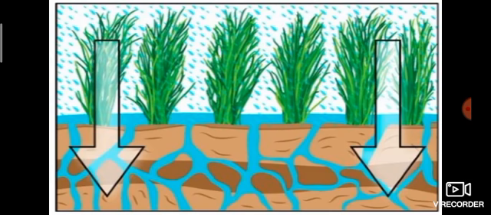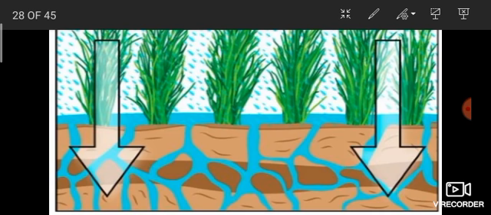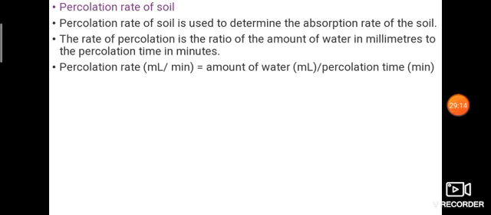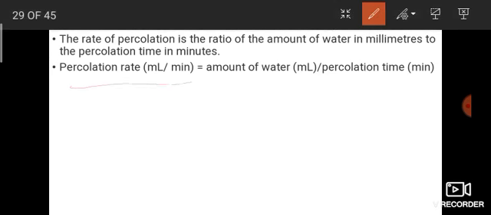See, this is percolation. If you pour the water, it flows into the soil. That is percolation. Once again, percolation rate of soil is used to determine the absorption rate of the soil. The rate of percolation is the ratio of the amount of water in milliliters to the percolation time in minutes. Already we discussed that.